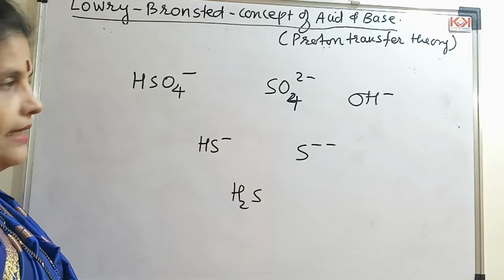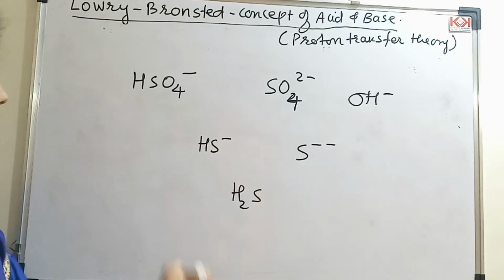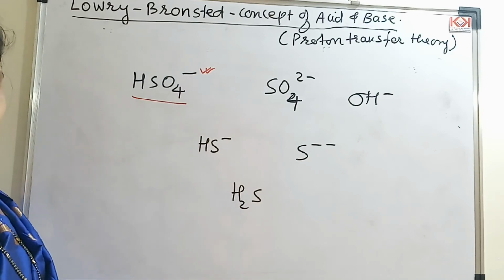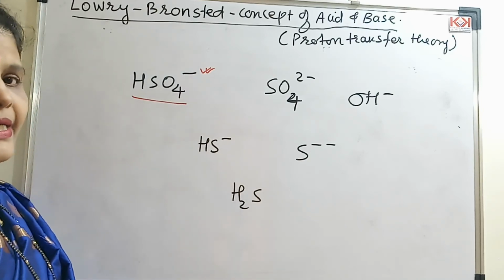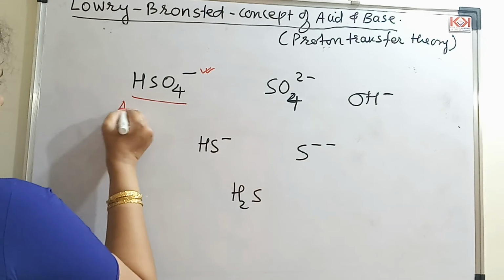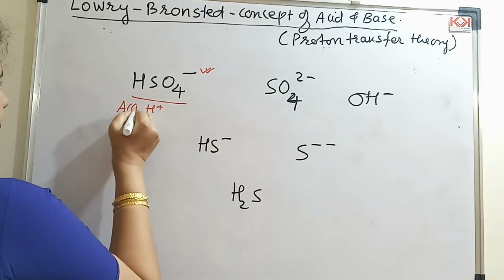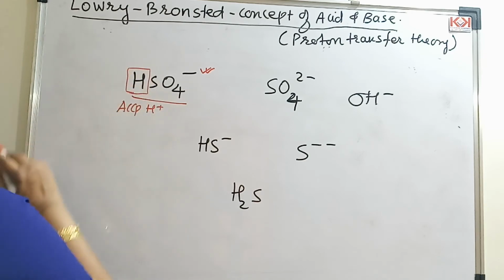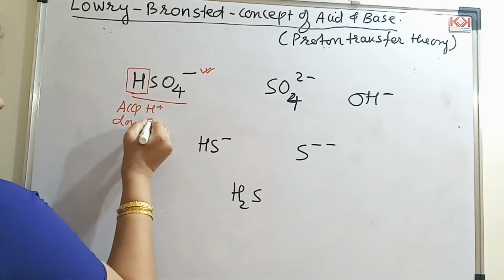Let us classify simultaneously. If I see the molecule, there is a negative charge. If there is a negative charge, what does it mean, students? It can accept a proton, right? But simultaneously, there is a proton also present, meaning it can donate also.